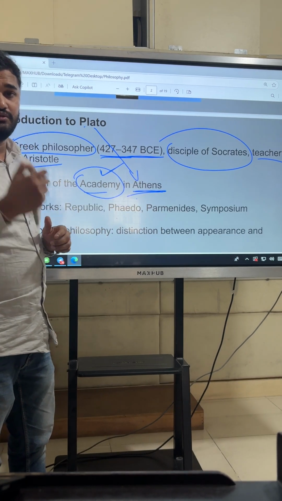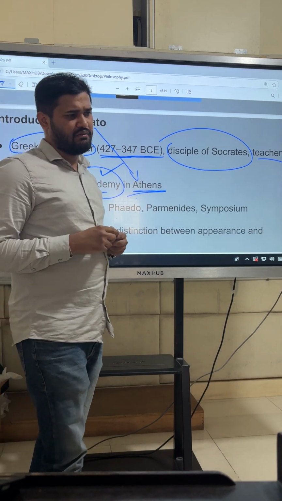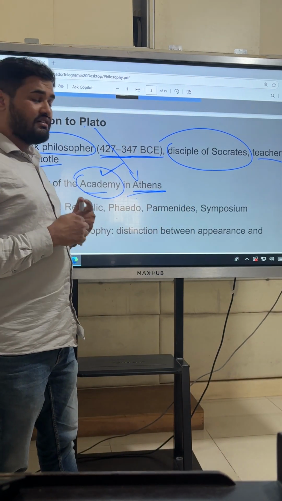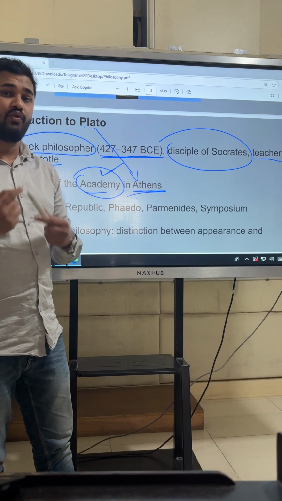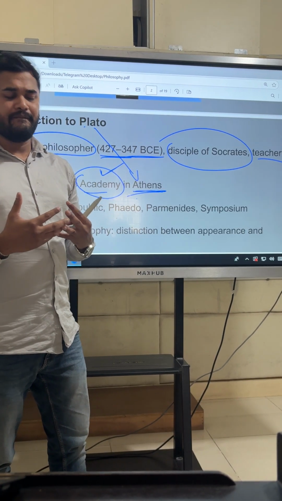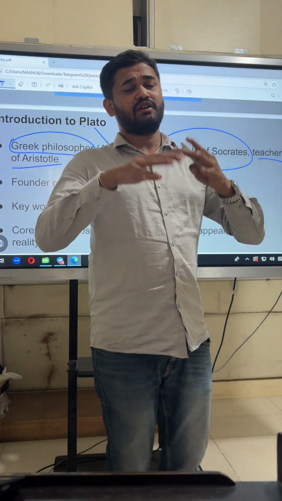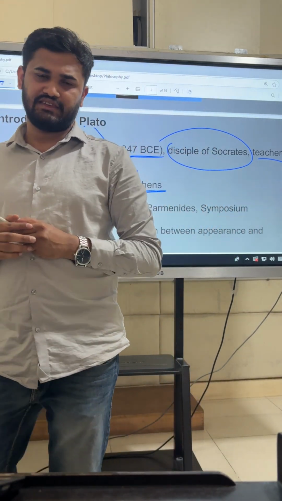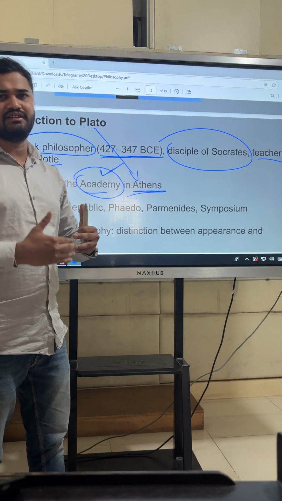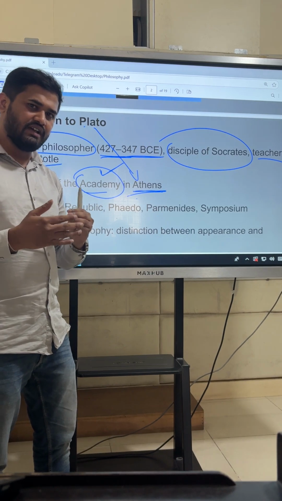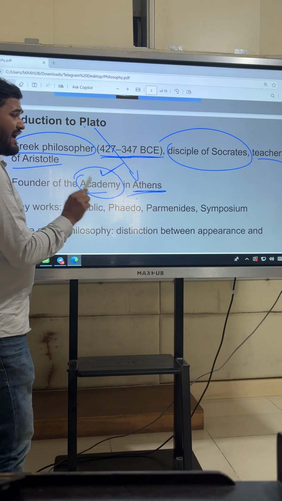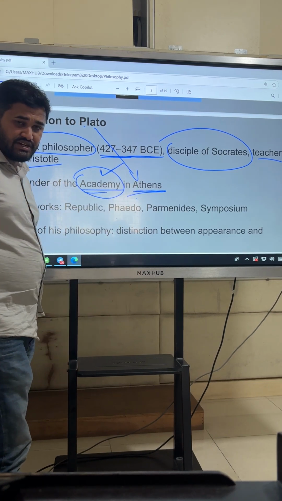After the defeat of Athens by Sparta, Plato started questioning why Athens lost. There must be some loopholes or lacunae in terms of administration, in terms of the overall functioning of the state of Athens. That ignited Plato to start with his own philosophical thought.